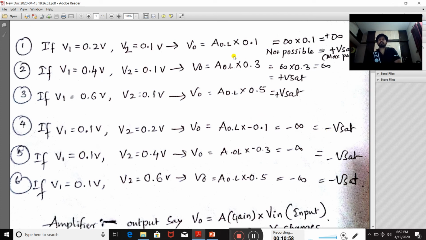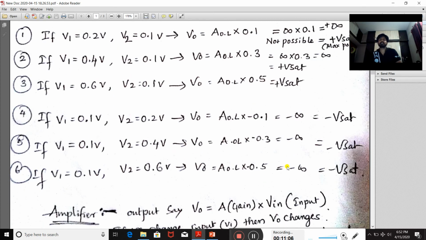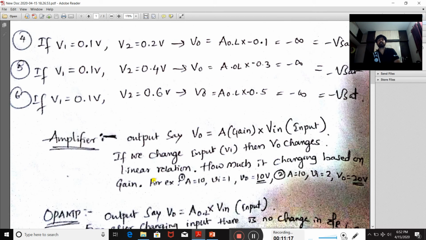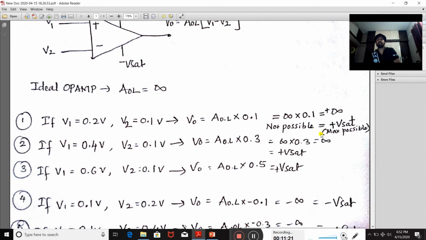Even if you change the input signal, the output is leading towards positive Vsat or else minus Vsat. Hence this operational amplifier is not working as an amplifier. It is working as a comparator, and it produces positive Vsat and minus Vsat.